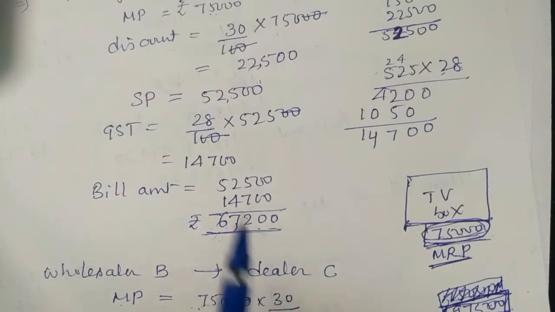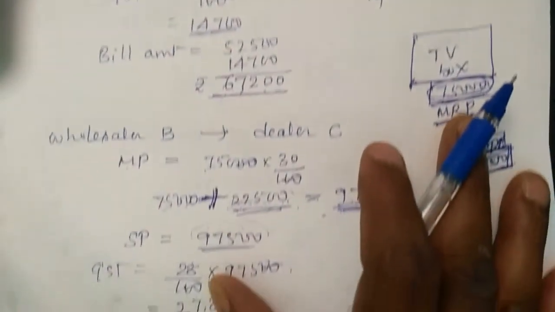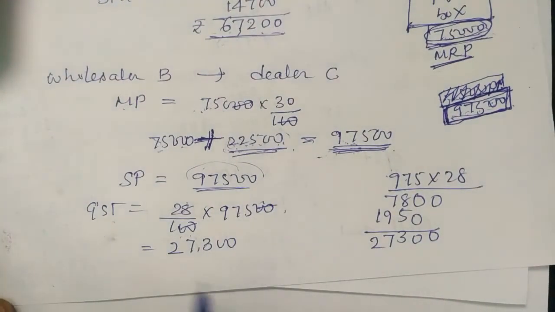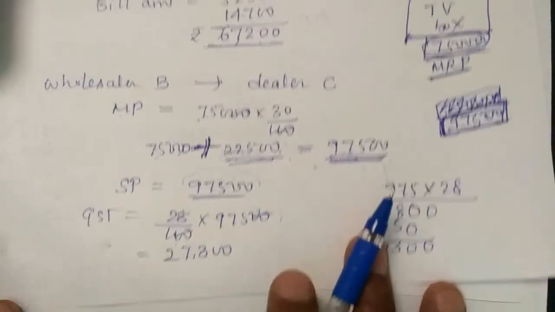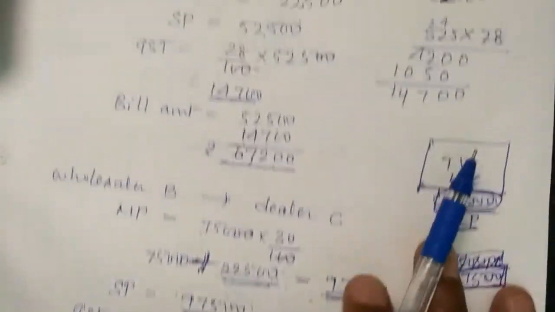In the first case, we paid 14,700 to the government. Now 27,300 we are paying. We are not paying all of the 27,300, student. Already we paid this much. We are not paying once again the full 27,300. How much increased?